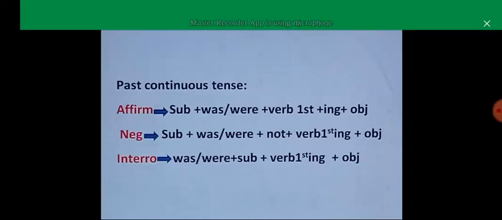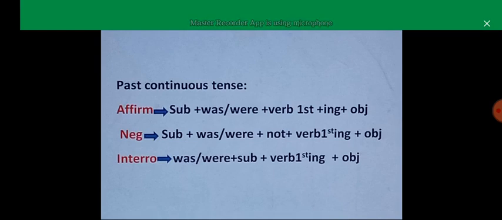Okay, girls, as you know, gradually we are moving toward our tenses. Previously, we completed our present complete tense and past indefinite, passive voice, and active voice. It's time to move toward the past continuous tense. Let me go toward the recognition of this sentence.